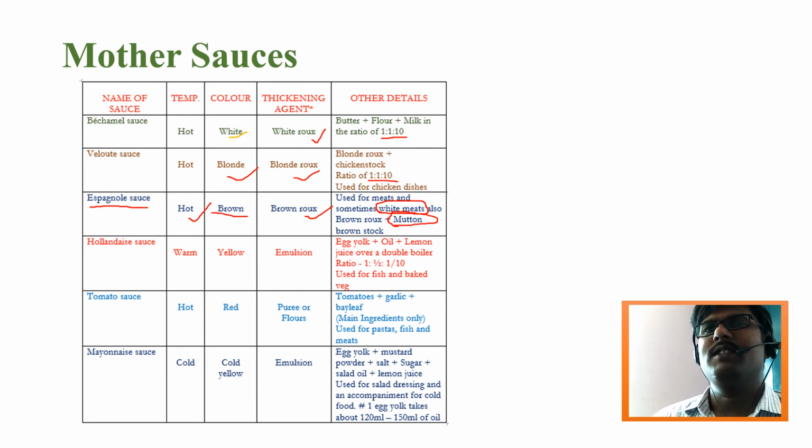After that, the hollandaise sauce. Hollandaise sauce should be served at a warm temperature, not a hot temperature, because we are adding lemon juice in it. Once lemon juice gets cooked, it will lose its flavor, so we should not do this with a hot preparation. We have to do it in a warm preparation. The actual color of hollandaise sauce is yellow, and this sauce is prepared by the method known as the emulsion method.